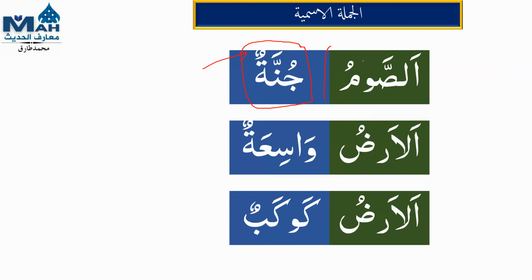As-sawmu junnatun. So in this case, if you focus, as-sawmu mubtada, and it is muzakkar. But junnatun, it is khabar and muannas. So sometimes students get confused that in this condition, it is not following the jins situation. So please remember that junnatun is not an adjective.